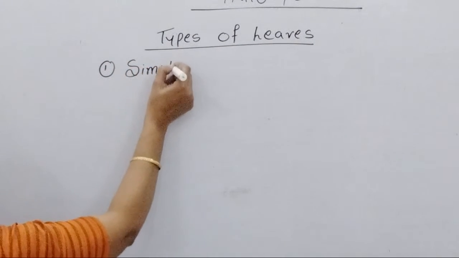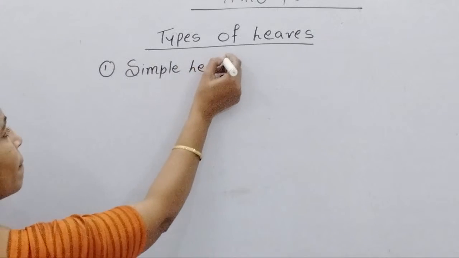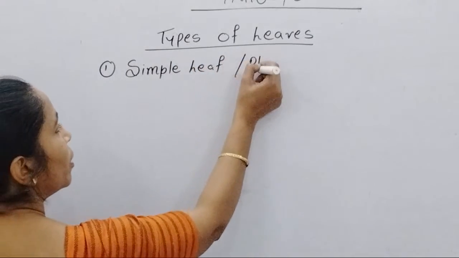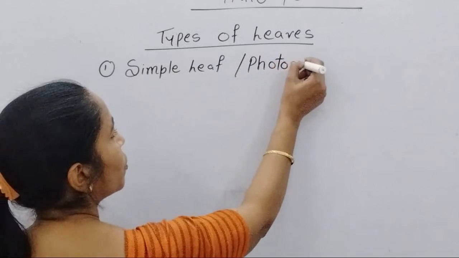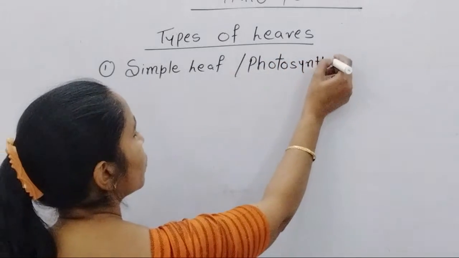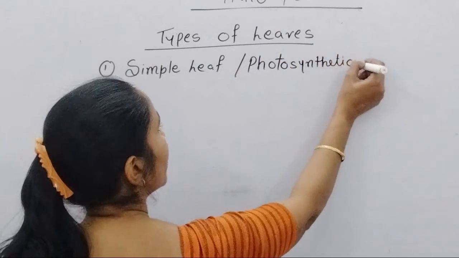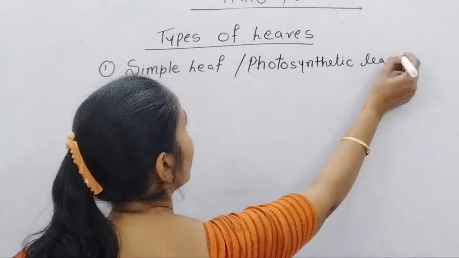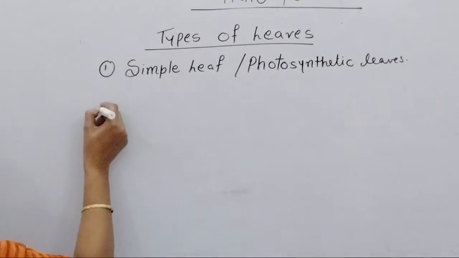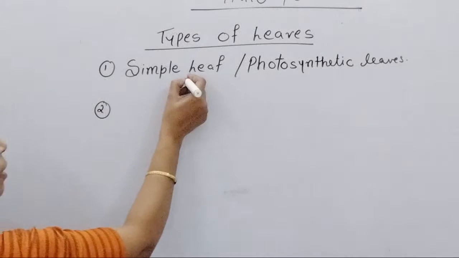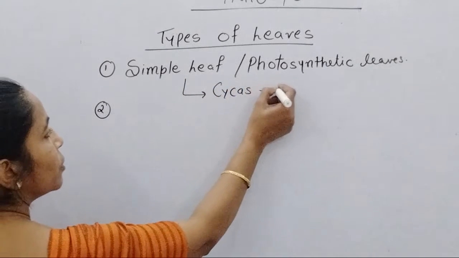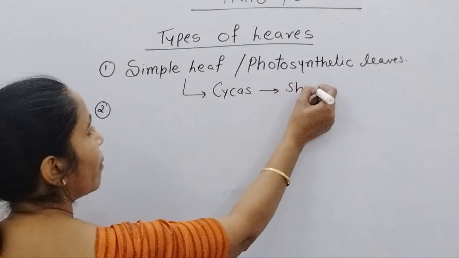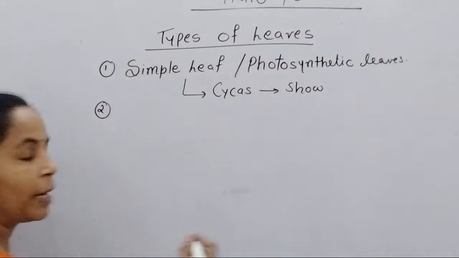That simple leaf is commonly called foliage, the photosynthetic leaves. So the normal leaves that we see, such leaves. Secondly, this simple leaf in cycas shows parallel venation.